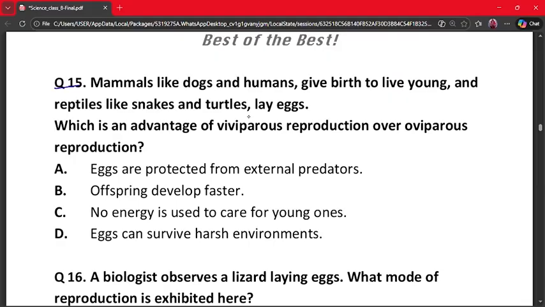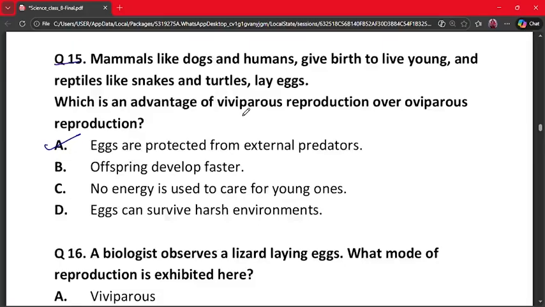So our correct answer is option A, because the developing embryo stays inside the mother. It is protected from predators and temperature remains stable, so survival chances increase. So option A is the correct answer.